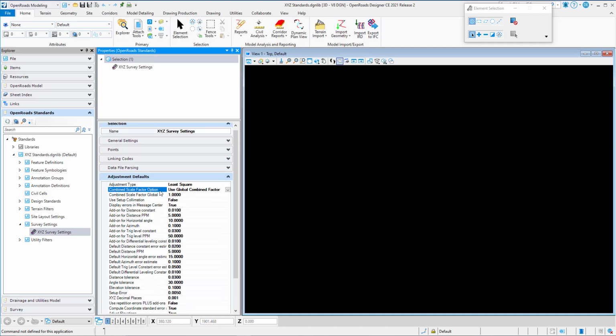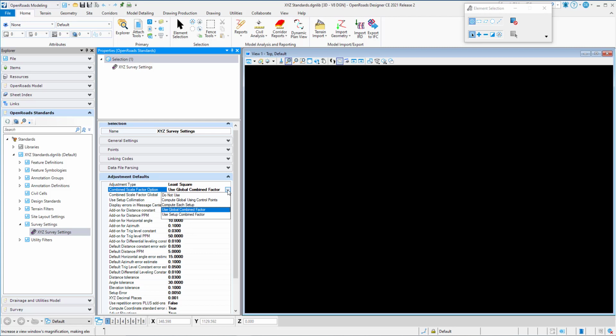The next setting is the combined scale factor option. This option lets you pick a method for applying and/or computing combined scale factors. The combined scale factor is the product of multiplying the grid scale factor and the elevation factor. These two scale factors correct the combined linear distortions caused by the curvature of the Earth and the ground height of the measured distance above the ellipsoid surface with respect to the projection surface.